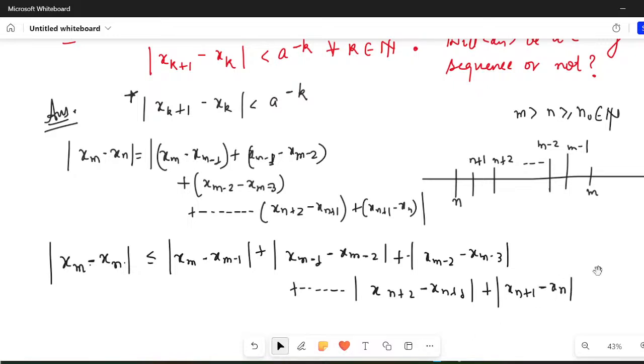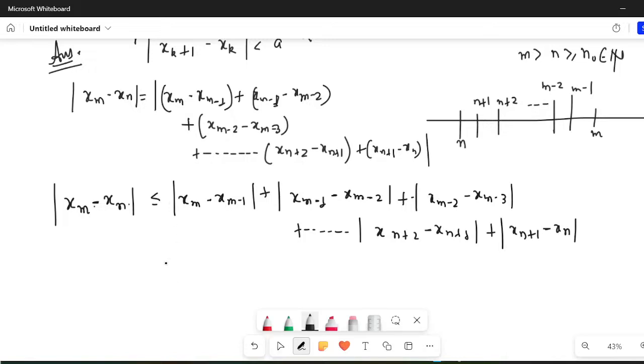Now you see, this particular thing is already less than a to the power of minus n, right?